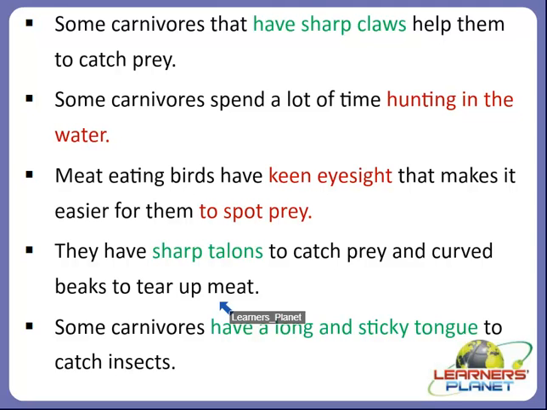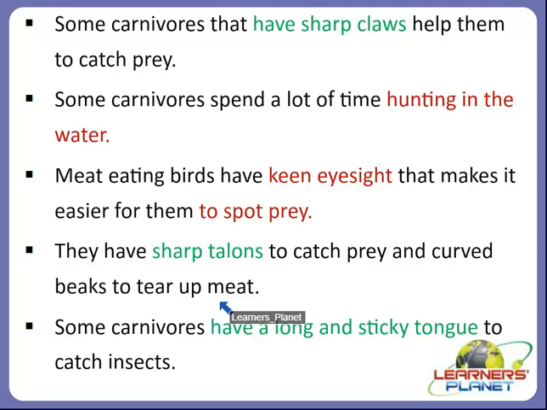So the teeth of carnivores such as lion and tiger are modified to tear flesh. The teeth at the front of the mouth, like canines, are very sharp and pointed in animals like lion and tiger. So they will eat with the help of their canines. Even carnivorous birds such as eagles have curved pointed beaks that allow them to tear flesh, right? So that is also very helpful for them.